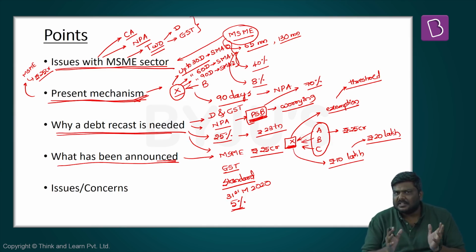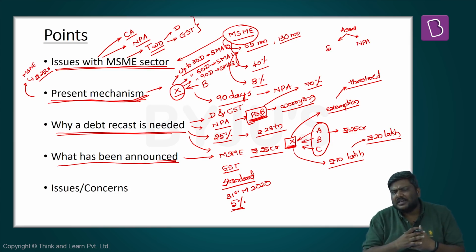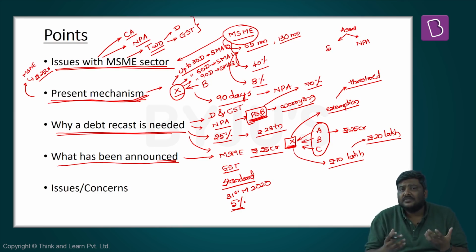Now let's try and understand this particular idea of provisioning. Usually I've mentioned that an asset, that is a loan account, will be classified as either a standard asset or a non-performing asset. Again, within non-performing asset there are various types of classifications. For example, there is a classification of substandard asset, doubtful asset, as well as a loss-making asset. But please understand, as per the accounting standards, whenever the bank has given a loan, it has to start making provisions. What do you mean by provisions?